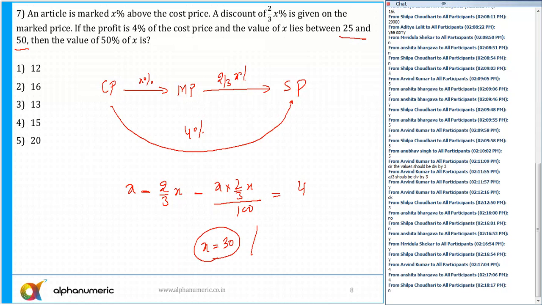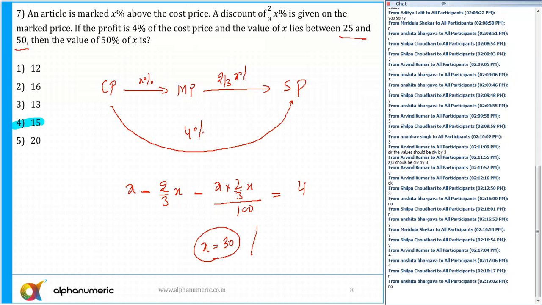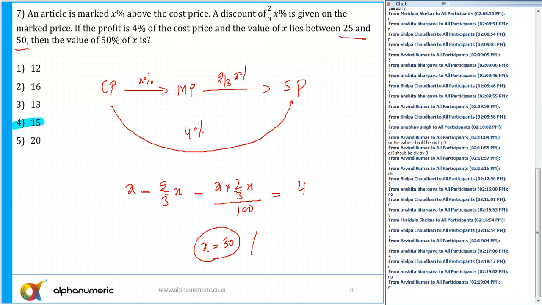So 50% of x is nothing but 15. So the correct answer is option number D. So now tell me, was it a difficult question? All of you, was it something new for you? No. You all have done such type of question in the class, two successive percentages.